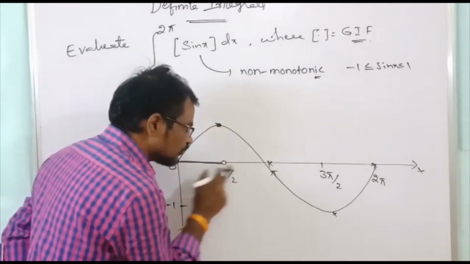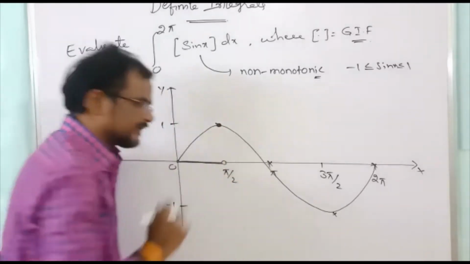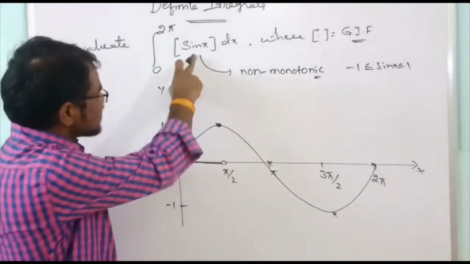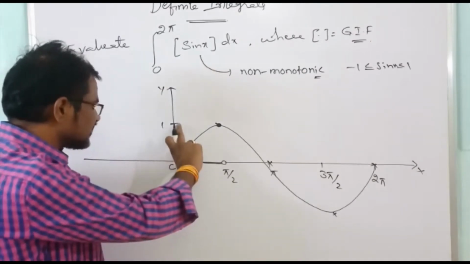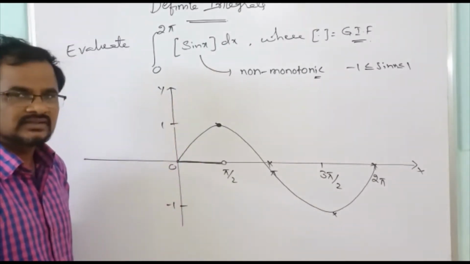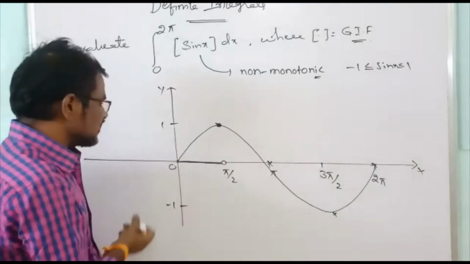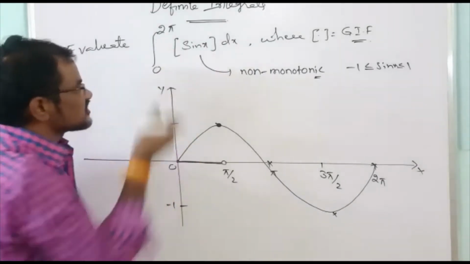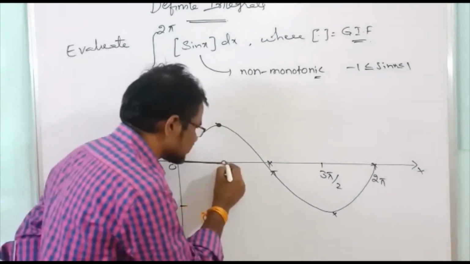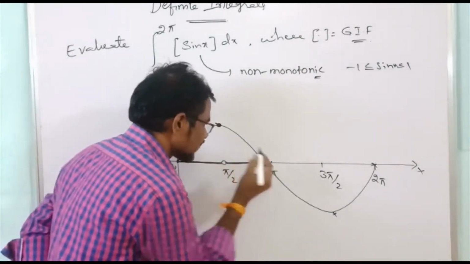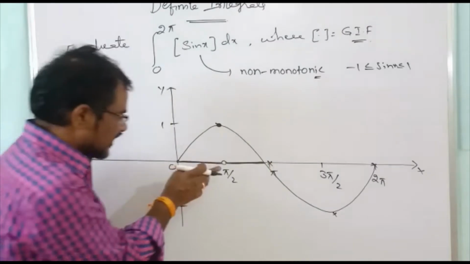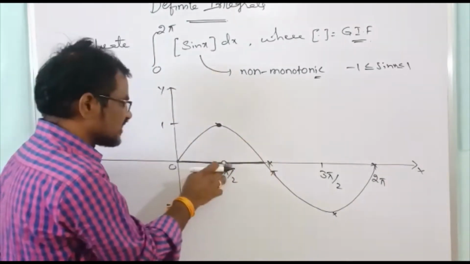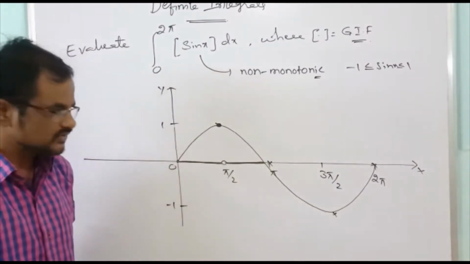From pi by 2 to pi, sin x is decreasing and its value again varies from 1 to 0, so the greatest integer function of sin x is again 0 only. Any value you take between pi by 2 and pi, we get 0 only.